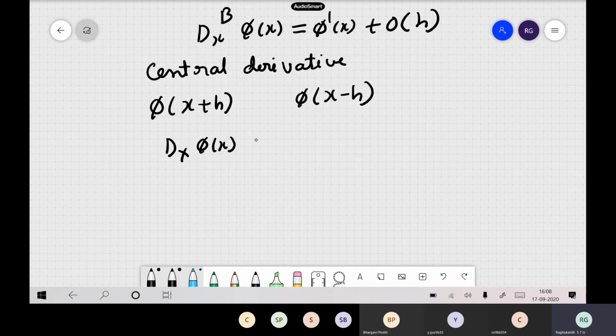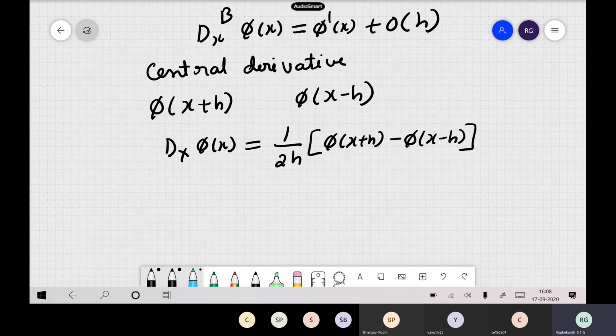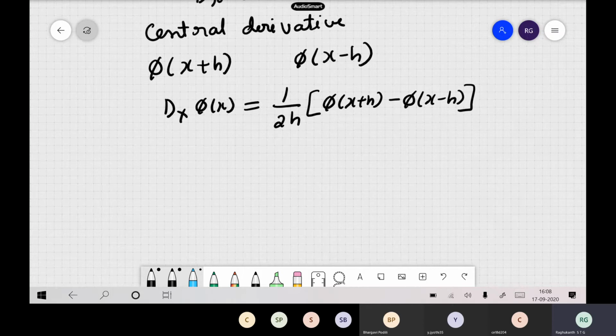So phi of x, say. This can be the central derivative: 1 by 2h times phi of x plus h minus phi of x minus h. Okay, so this is our central derivative, and one can show that the central difference... okay, so what's the error order?